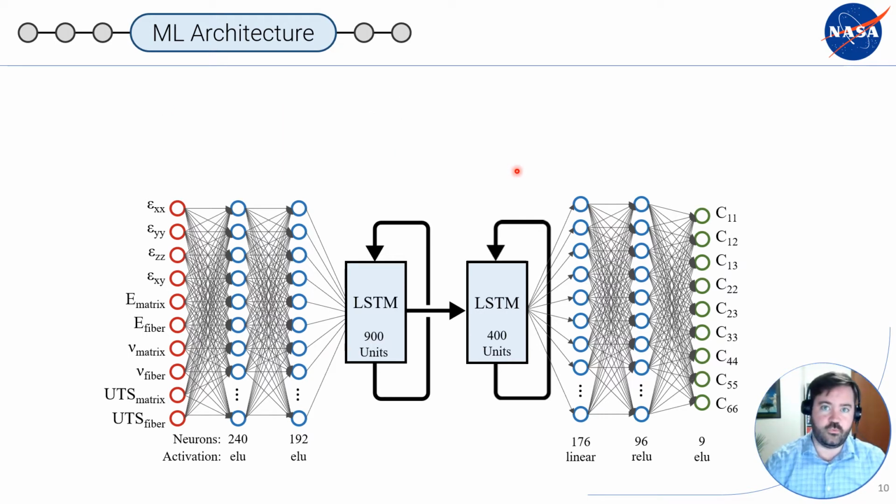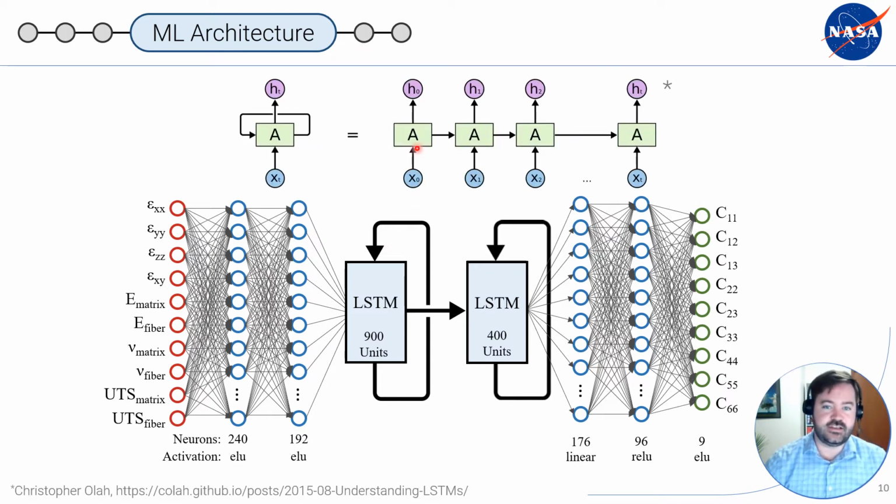So you may be wondering where damage is input into this model and where it's output. The nice thing about the LSTM, long short-term memory, layer of the neural network is that it actually remembers the previous input. This is the LSTM cell unrolled through time. We'll get an initial input and it'll give us an output, but it'll also remember what happened and then send it to the next time step.